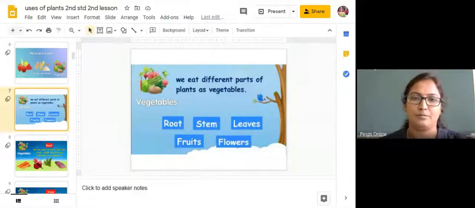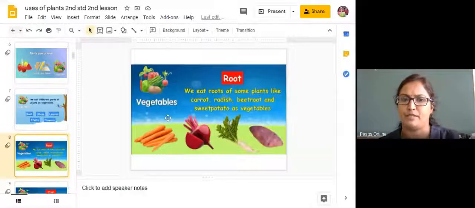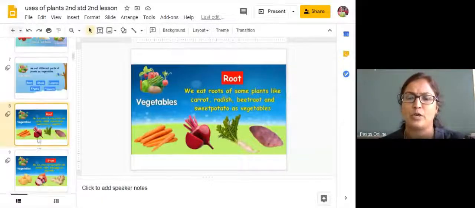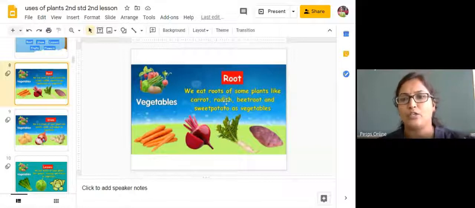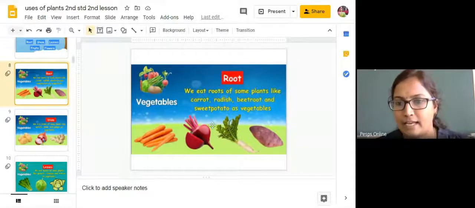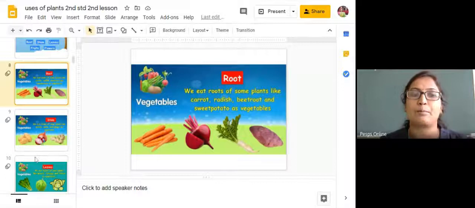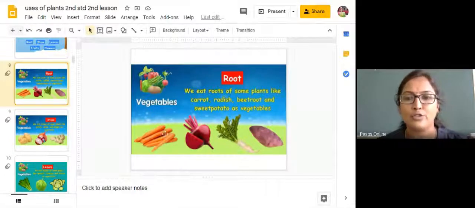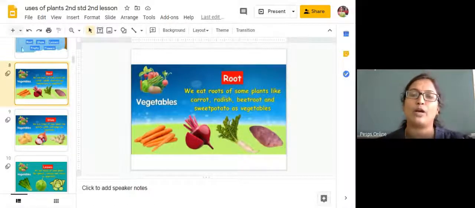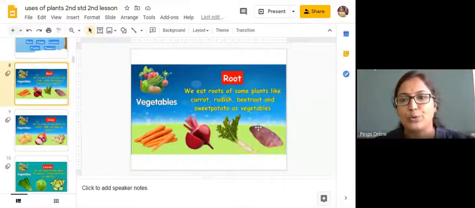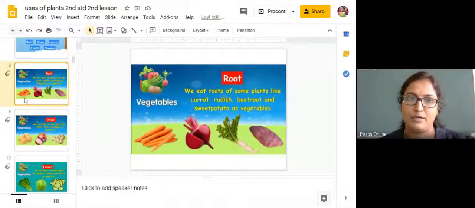Okay, see here. Vegetables. What type of vegetables are we going to have? We eat the roots of some plants: carrot, beetroot, radish and sweet potato are what we are going to have as root vegetables.